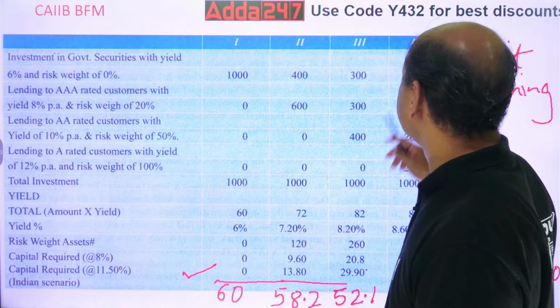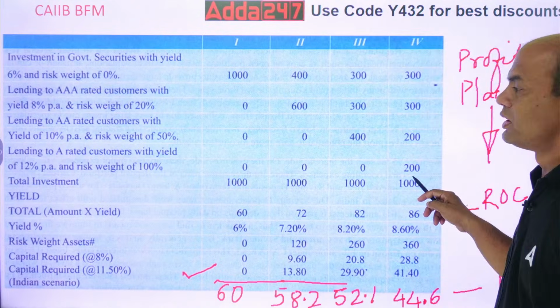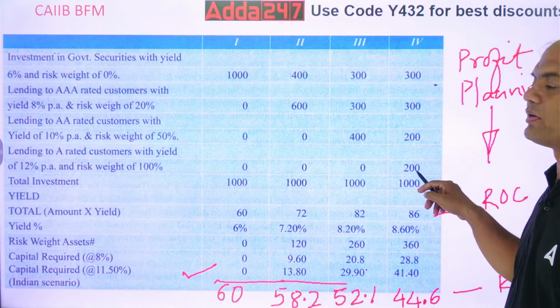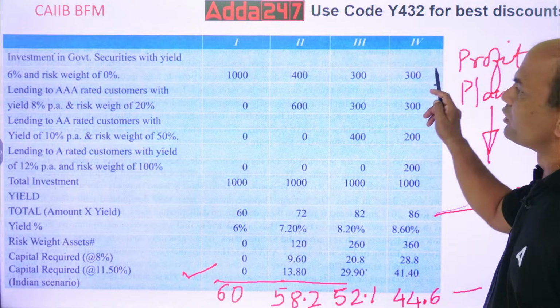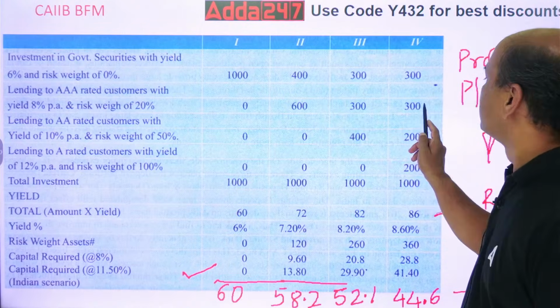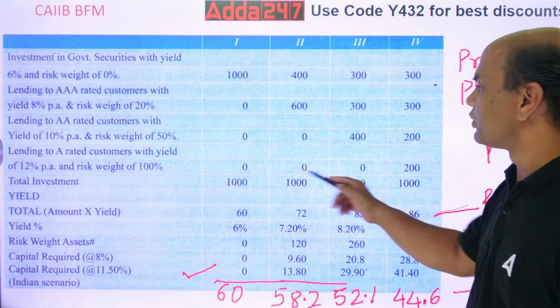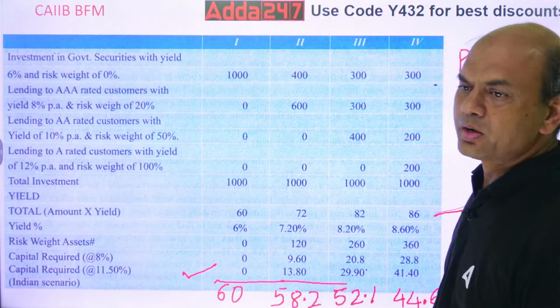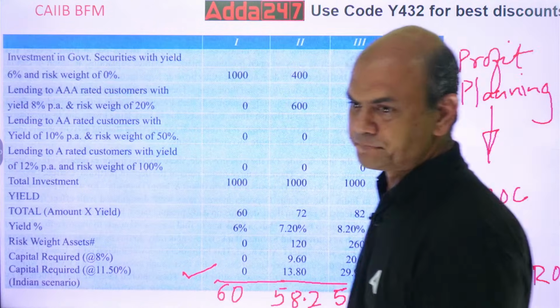Again, case number 4, a similar one: 3, 3, 2, 2. See now, here 200 we have invested. Total investment is 1000. So do it again. If you do the total, 3 6 za, 3 8 za, 2 10 za and 2 12 za, do the calculations and you should get it as 86.